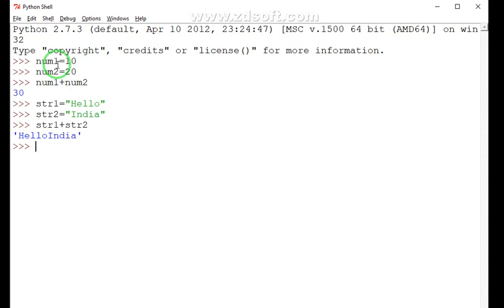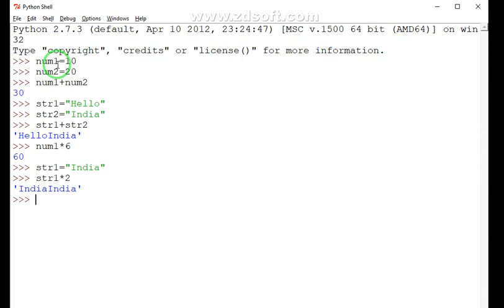Let's say we go with multiplication, taking the num example, num1 into, let's say, 6, so you get 60 as a result because num1 contains 10. Similarly, if we apply this operation on strings, let's say str1 now contains a different value, India. And then if I multiply str1 by 2, you will find India 2 times, simple.